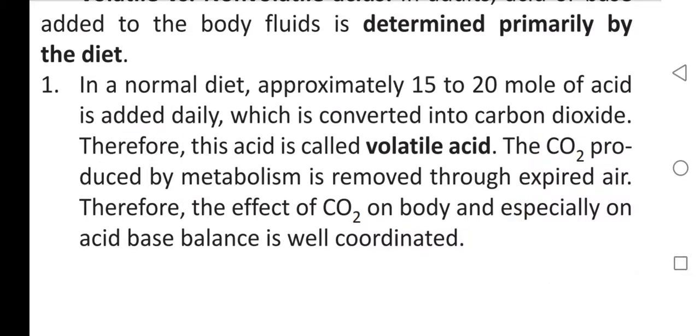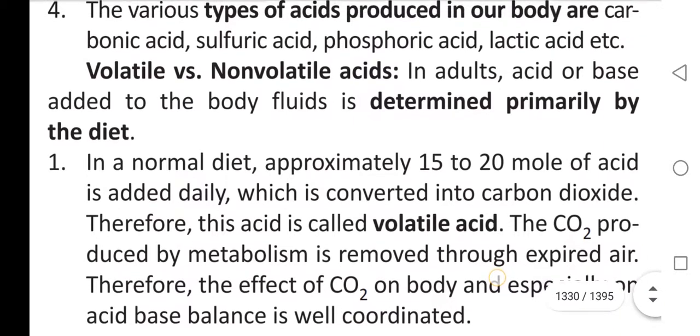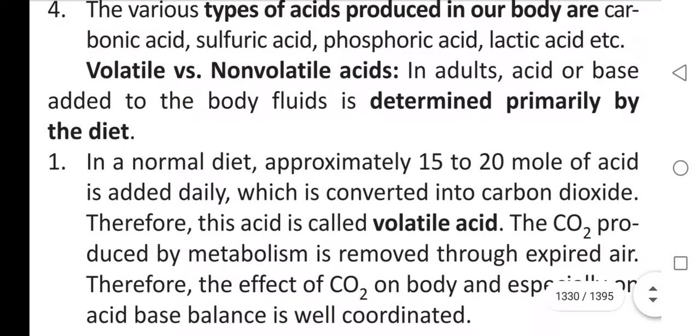What are the acids that are formed in our body? Carbonic acid, sulfuric acid, phosphoric acid, and the last one is lactic acid. How the acid or base that is added is determined primarily by diet.